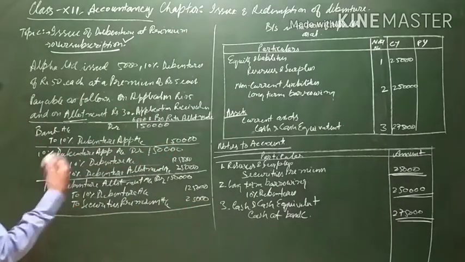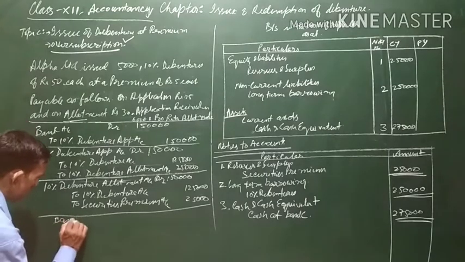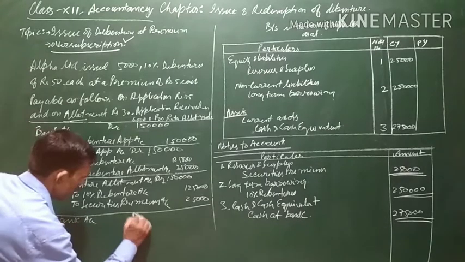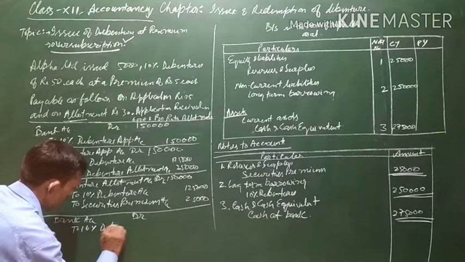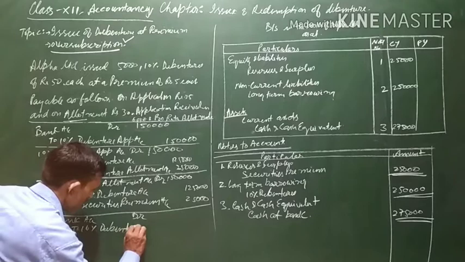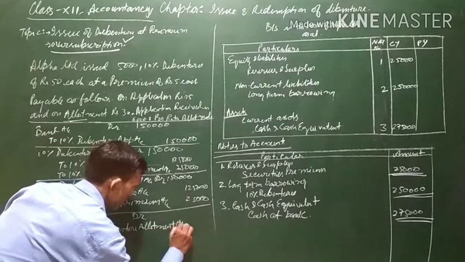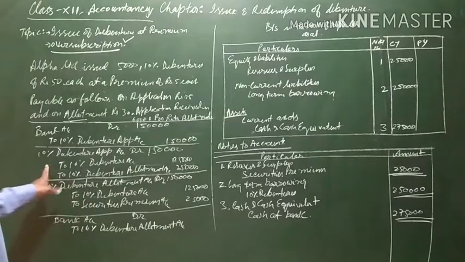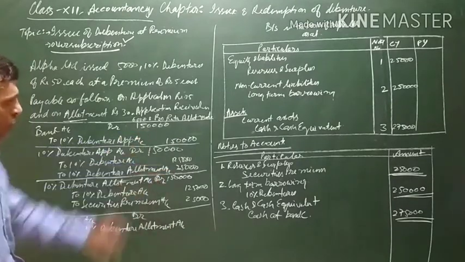Now, when the allotment money is received, the entry will be bank account debit to 10% debenture allotment account. Here it is to be noted that excess application money amounting to ₹25,000 has been transferred to the debenture allotment account.